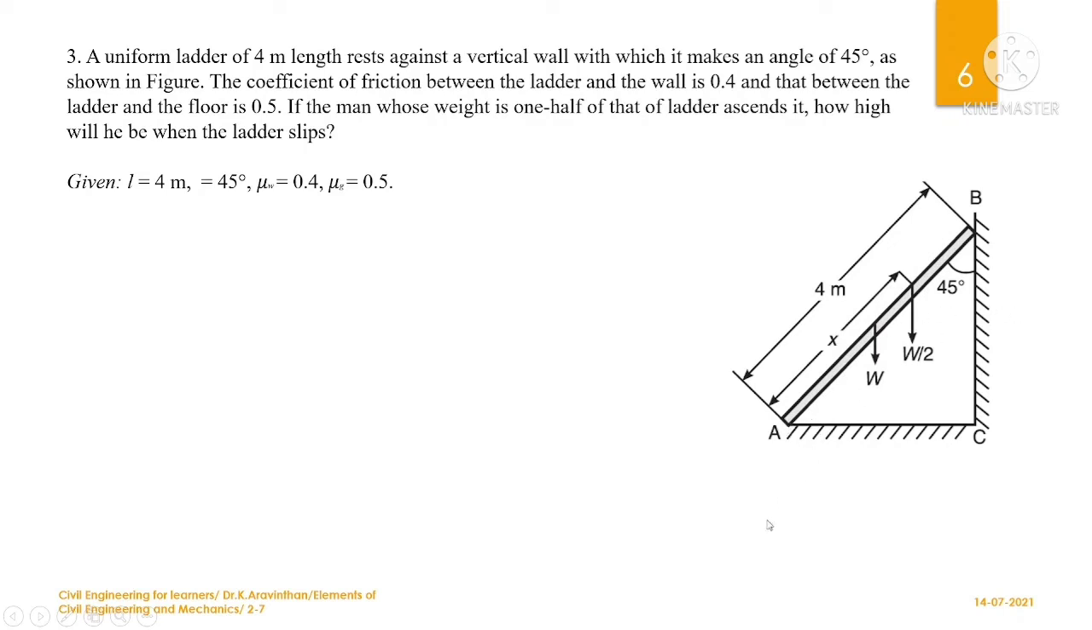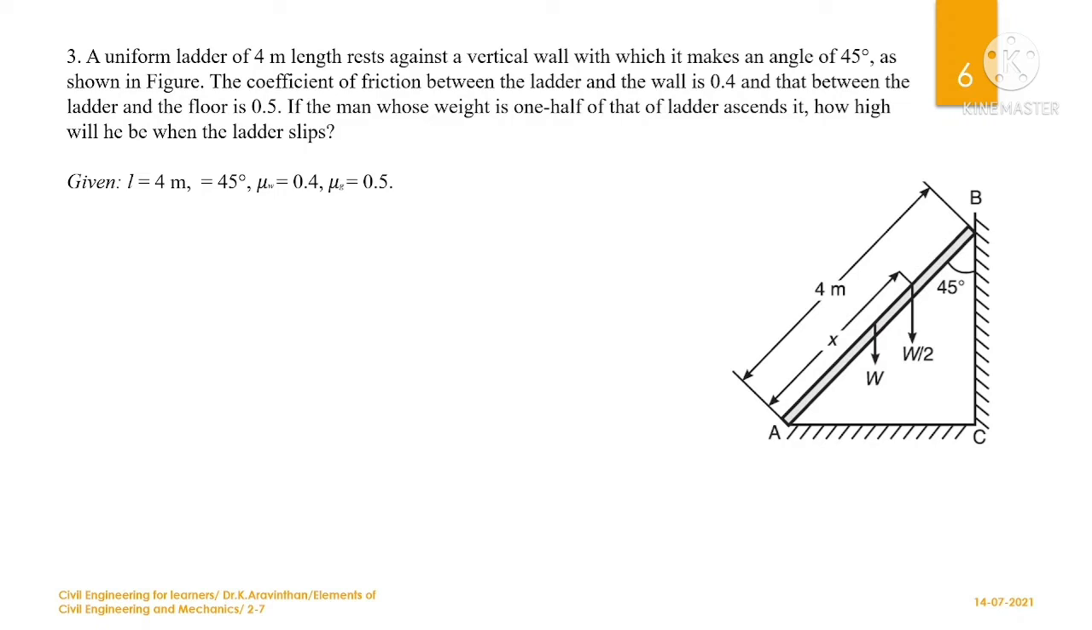Now both the contact points have friction, and it is given by a coefficient. If the man who is standing, whose weight is 1/2 of the ladder, ascends it, and the weight of the ladder is taken as W, this is the self weight which will be acting at half of the length of the ladder. And if a man having half of the weight of the ladder is ascending, that is, moving along this ladder, how high will he be when the ladder slips?